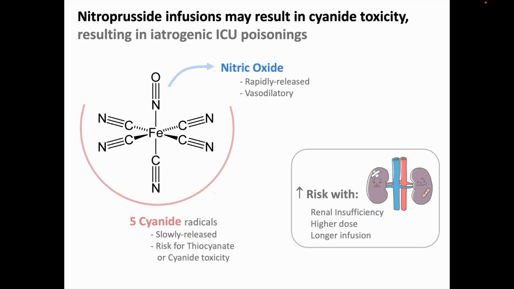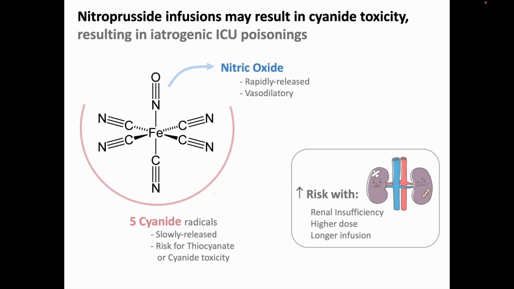Nitroprusside is a direct vasodilator that may be given by IV drip in an ICU setting for patients with extremely difficult to control hypertensive crises. Looking at the structure of nitroprusside here, we see a central iron atom complexed with an N triple bond O, which is readily and rapidly released as nitric oxide. But there are also 5 cyanide radicals complexed with the iron.